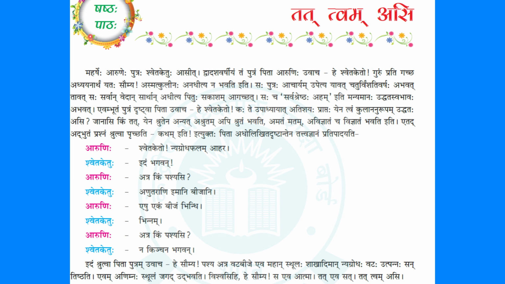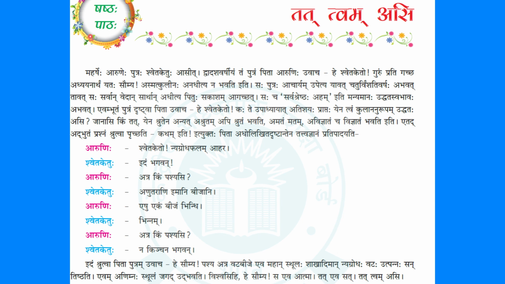What a great question, right? Do you have that knowledge by which unknown things are known, no opinions become firm opinions, unheard things are heard? If you have that knowledge, you can say, I am a great person. Do you have that knowledge? He asks. Etat adbhutam prashnam shrutva pritchati katham iti. So the son was really shocked. How can unknown things be known? How can unheard things be heard? Right? So he feels, alright, what is this kind of knowledge which makes you get all these things?